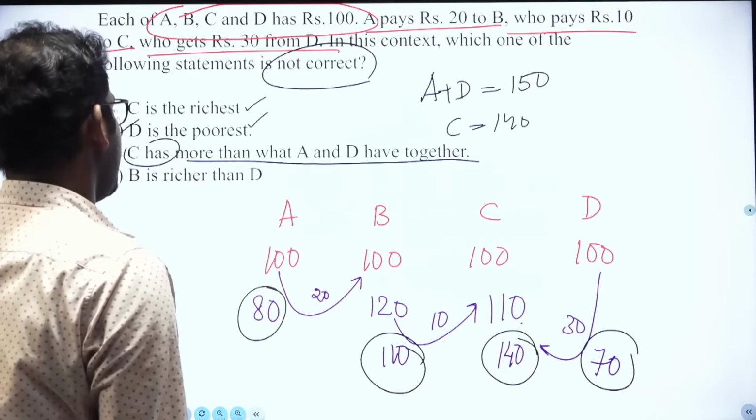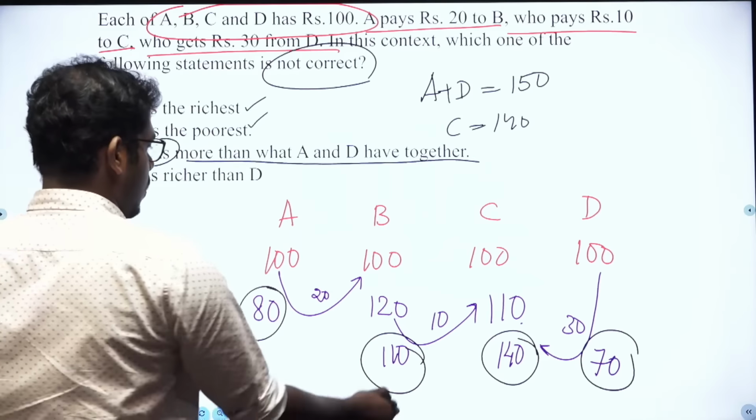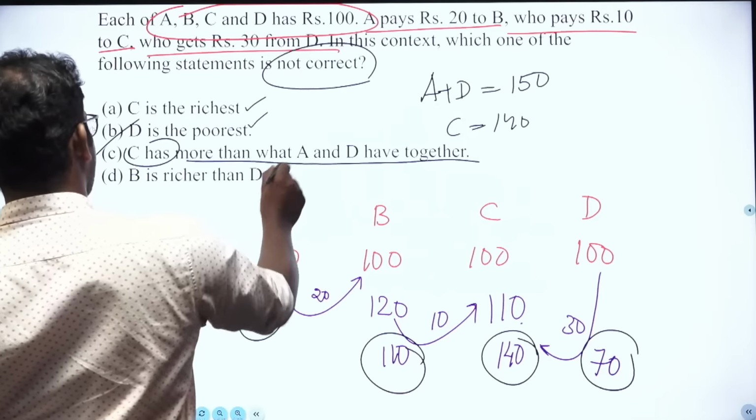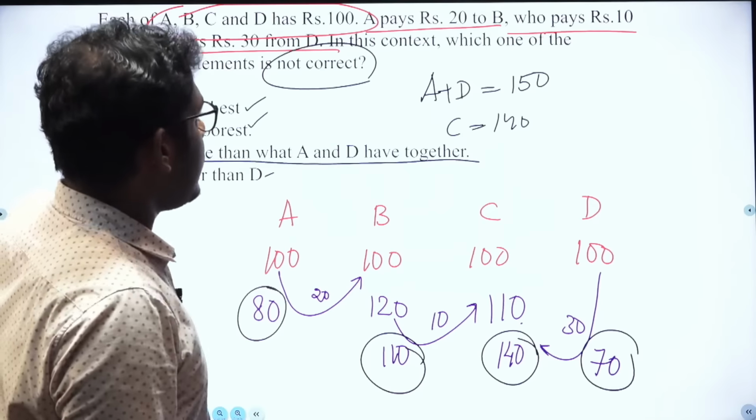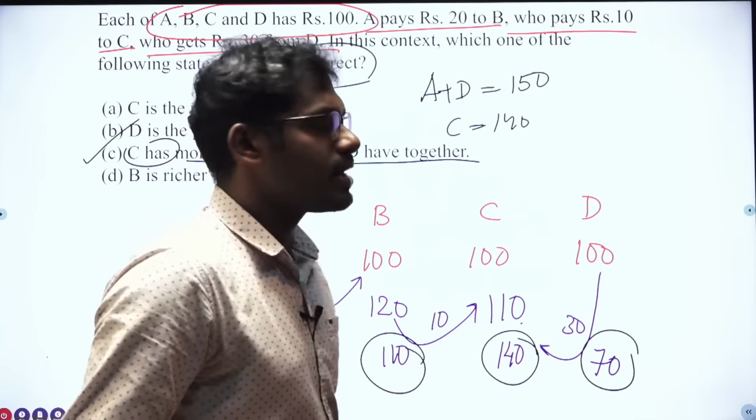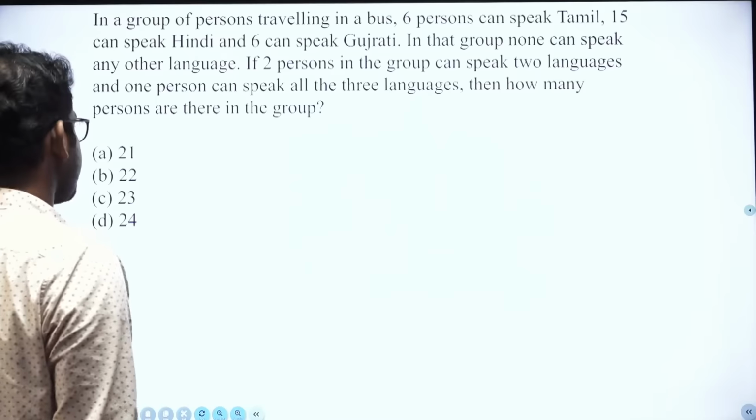Let's take the last one. B is richer than D. B is 110, D is 70. Yes, B is richer than D. It is also correct. So the incorrect statement is option C, which is the correct answer for this question. Clear? Okay. Moving to the next one.